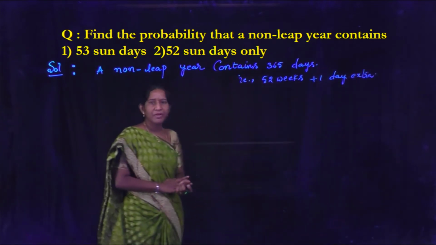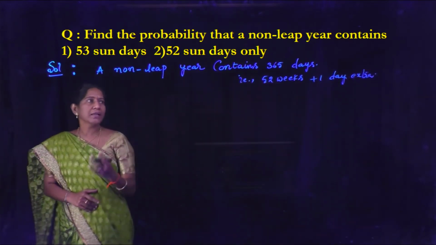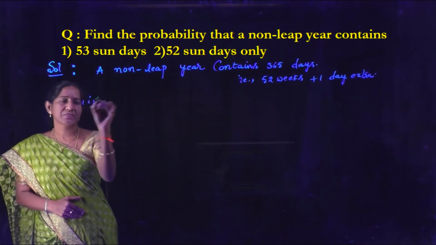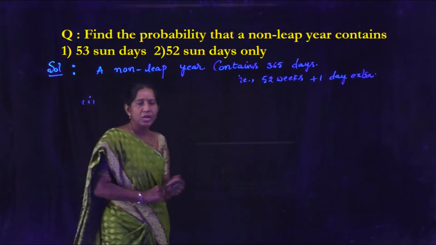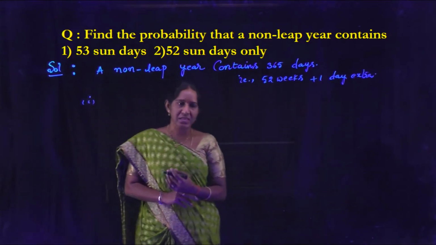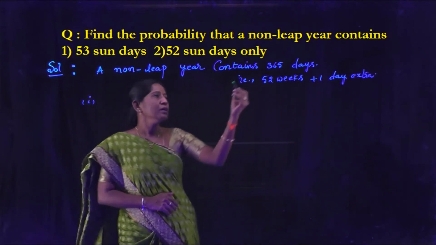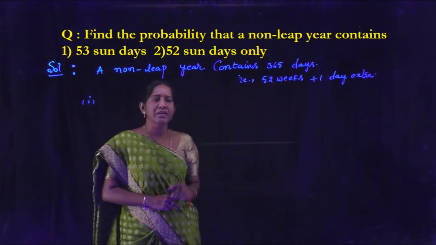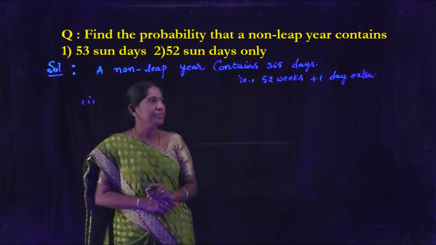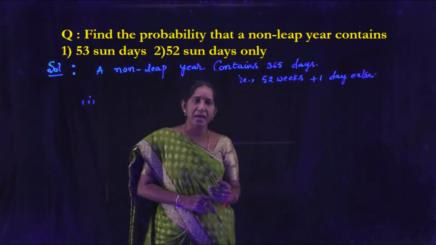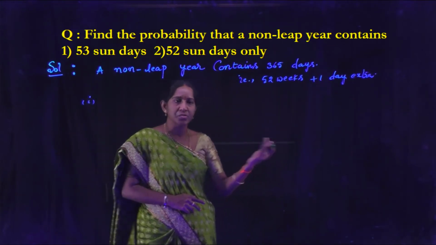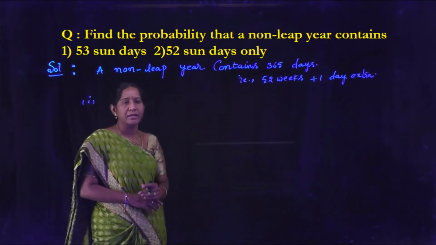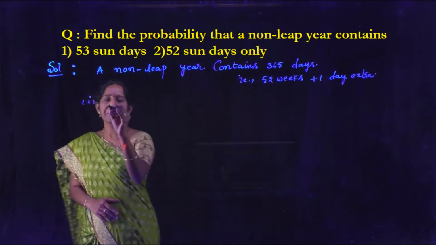Now we have to find the probability that a non-leap year contains 53 Sundays. That is the first one. Already 52 weeks are there. In those 52 weeks, 52 Sundays are already there. Then the extra day may be either Sunday or Monday or Tuesday or Wednesday or Thursday or Friday or Saturday.